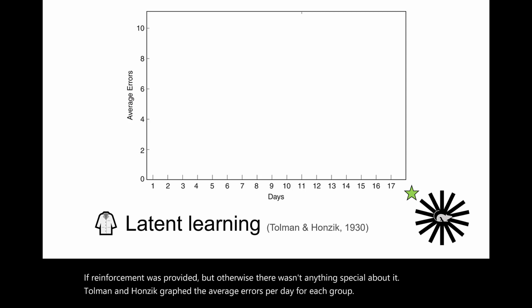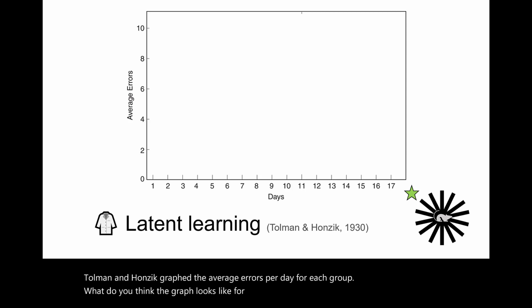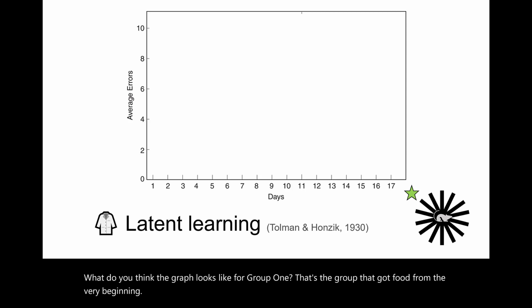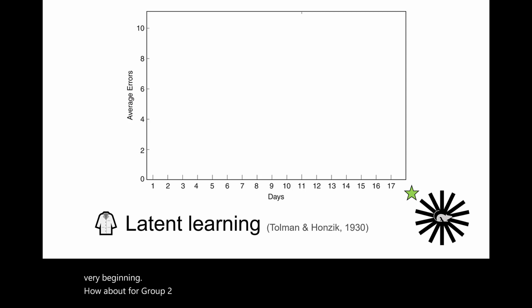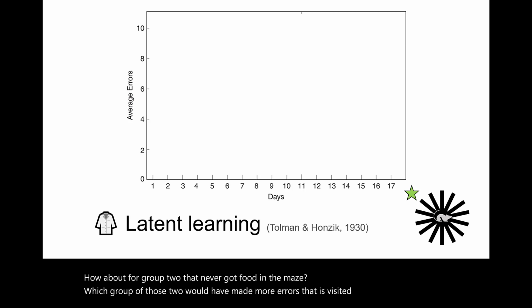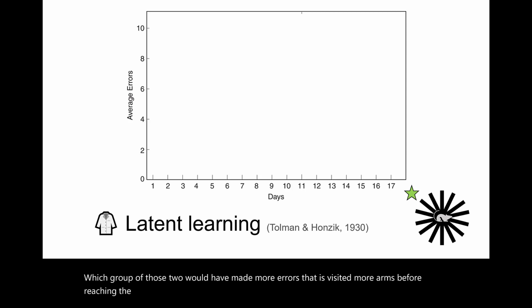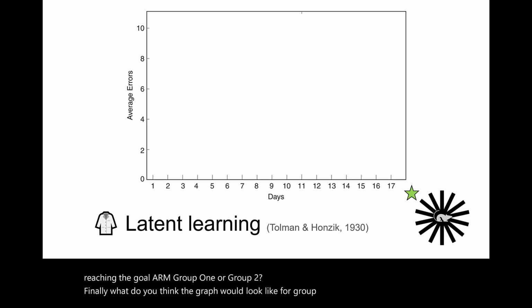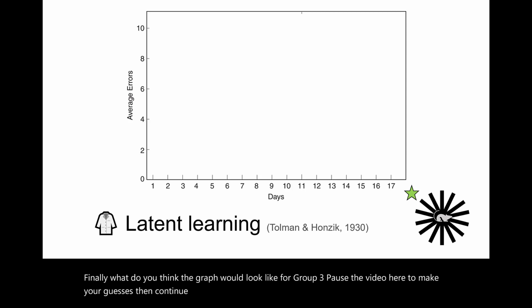What do you think the graph looks like for Group 1? That's the group that got food from the very beginning. How about for Group 2 that never got food in the maze? Which group of those two would have made more errors, that is, visited more arms before reaching the goal arm, Group 1 or Group 2? Finally, what do you think the graph would look like for Group 3? Pause the video here to make your guesses, then continue watching to see the results.